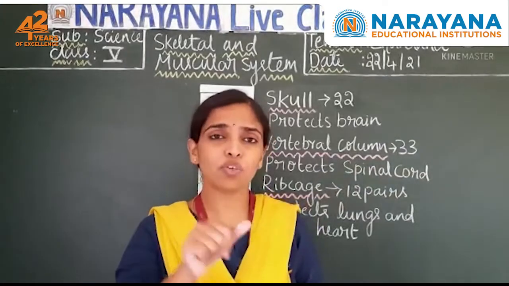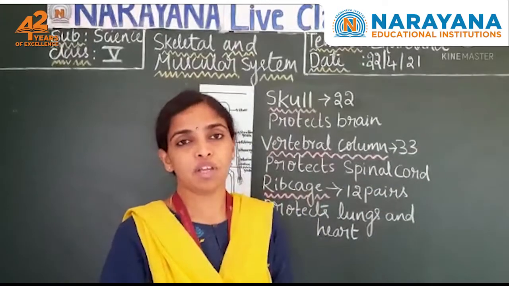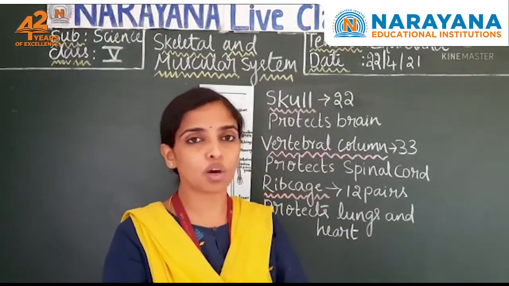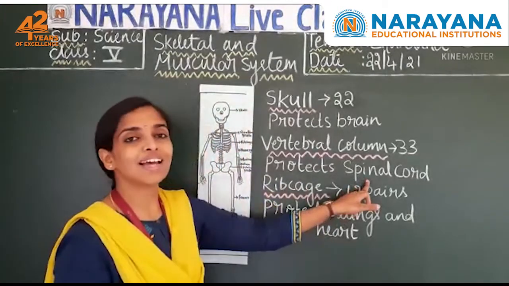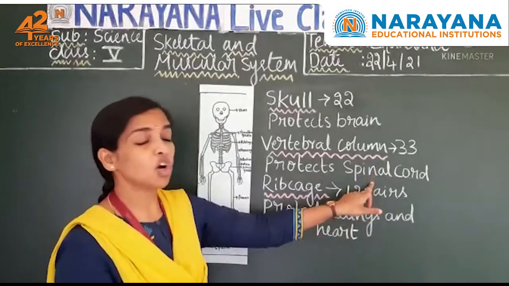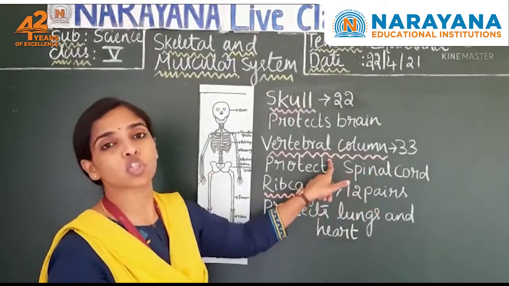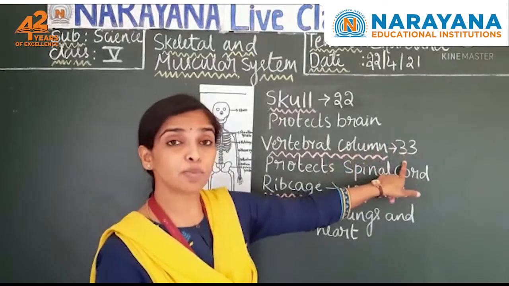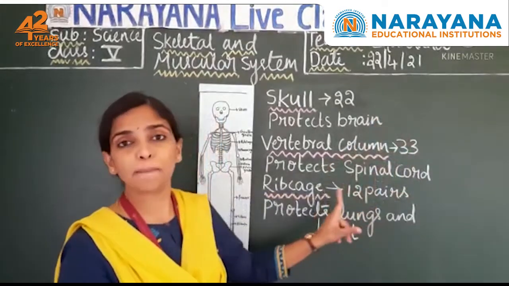Now you might be having a question mark. What is this spinal cord? It is a bunch of nerves. You all know that we have nerves all over our body. So a bundle of nerves together, we call it the spinal cord. This spinal cord is a very delicate, sensitive organ which is protected by this bony structure called the vertebral column. How many bones are there? 33. All these numbers are important.